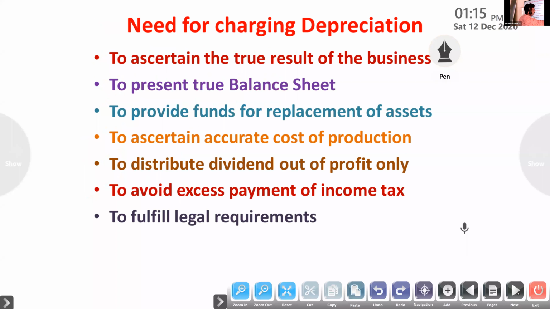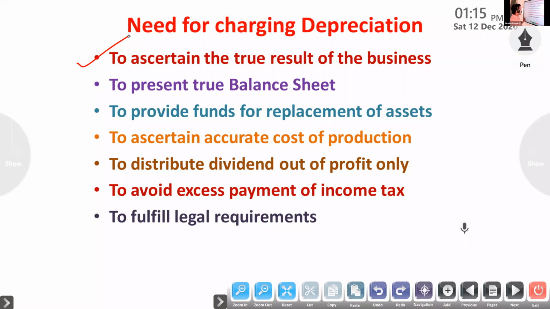So we know that we already calculated depreciation in the final account. So what is the need, the importance for charging depreciation? First one, to ascertain the true result of the business. We know that all the expenses we write in the profit and loss account, debit side.